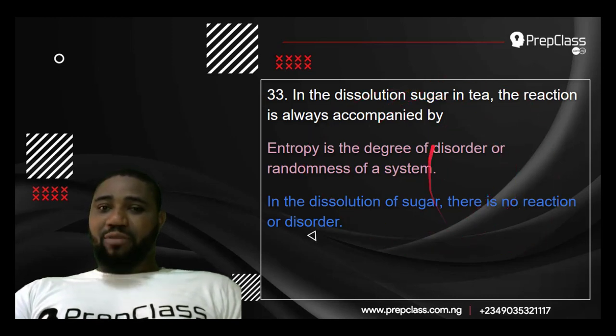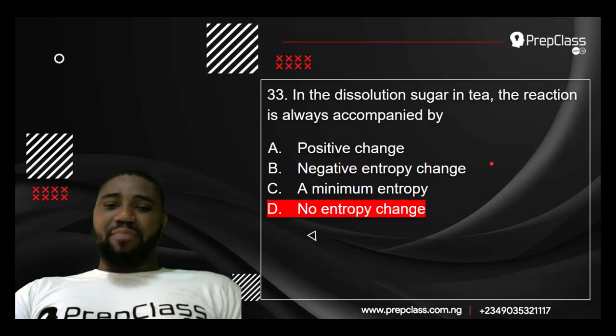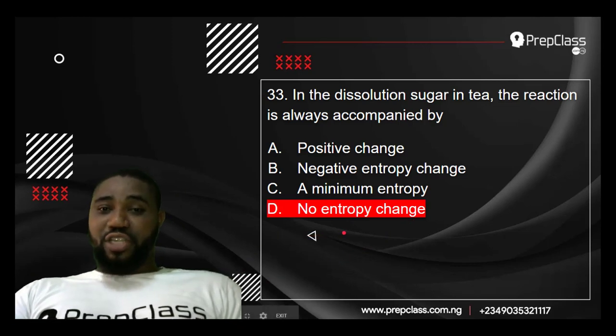So I think the best answer here is minimum entropy change. Because if you say no entropy change, that means the molecules will be together and the sugar will not dissolve. But the sugar dissolves.